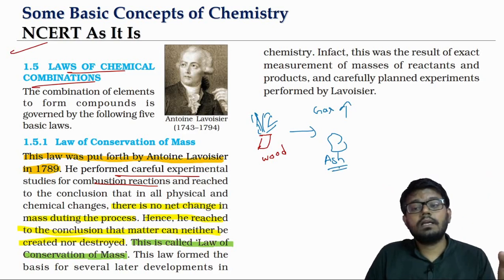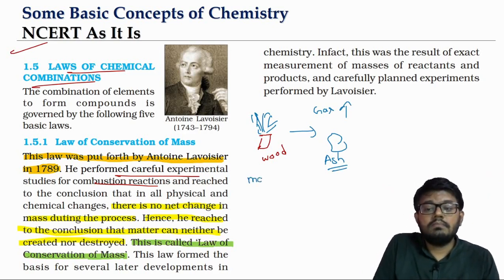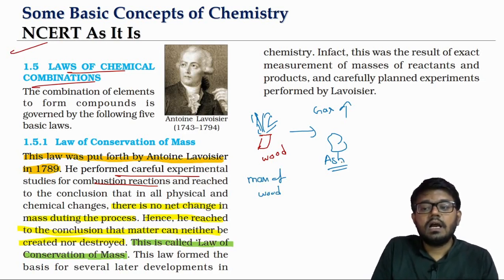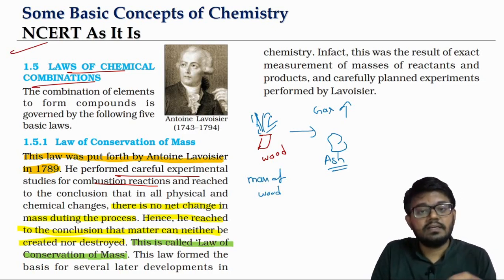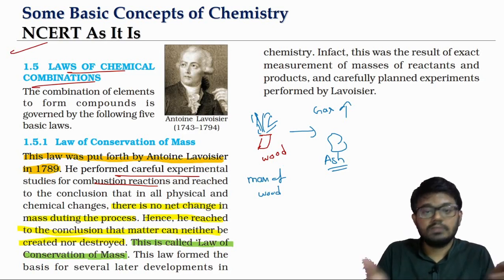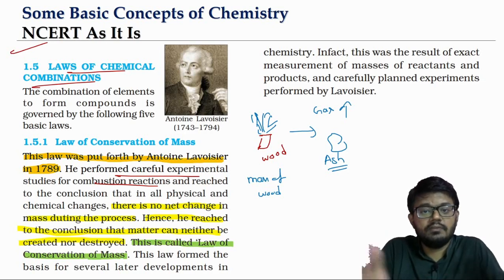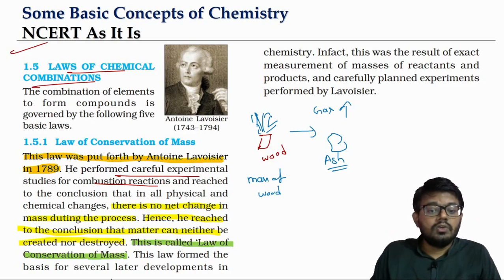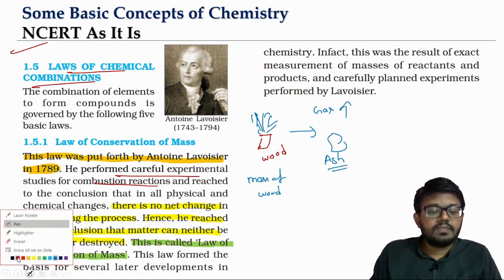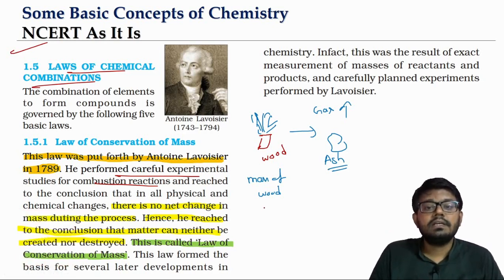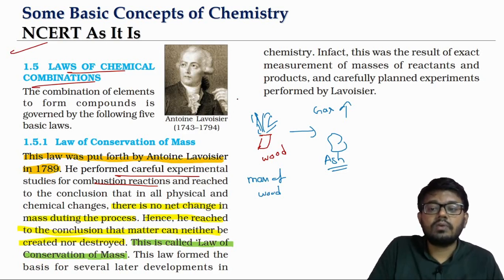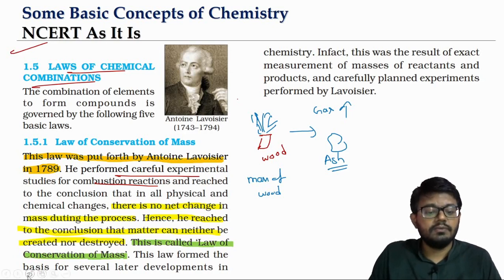If you try to measure the mass of the wood that is there initially, and compare this with the mass of the ash, you may see that, because this is a very common thing, the size of the wood initially will be very huge, and the size of the ash will be small. You may think that mass is getting destroyed, but that's not how you will study the conservation of mass concept.